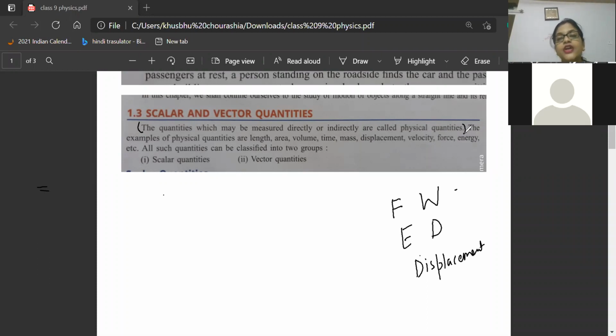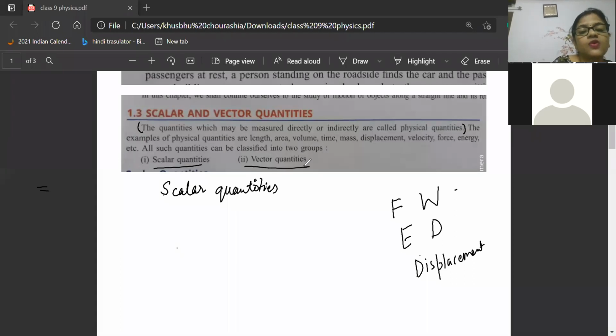Okay. Now there are two type of physical quantities. What are they? They will be called as scalar quantities and vector quantities. What are the two type of physical quantities? Scalar quantity and vector quantity. So physical quantities are divided into two types: scalar quantity and vector quantity.